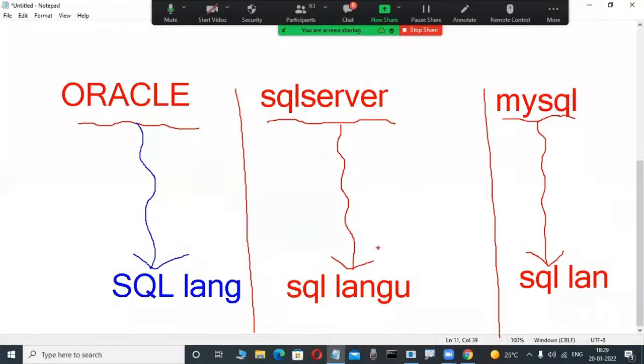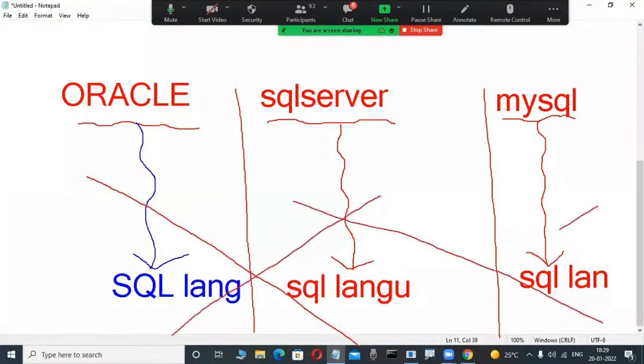Easy. Maybe some technical persons in our class are telling. Are all these SQL languages the same or different? Very good. In our class, so many people are saying the same only. That is 100% wrong. These all SQL languages are different, not the same. Why are so many students confused? Why are so many employees saying this?